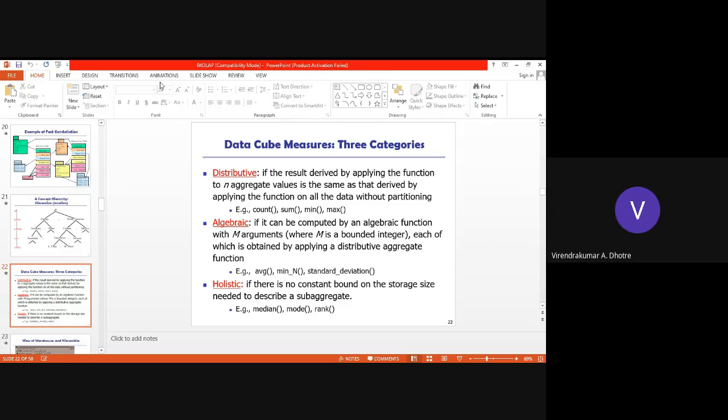Standard deviation: for standard deviation, again you need to calculate average, then again it goes to sum, like this. And holistic: if there is no constant bound on the storage size needed, then we apply this kind of holistic data cube measures. That is taking median, mode, rank function.